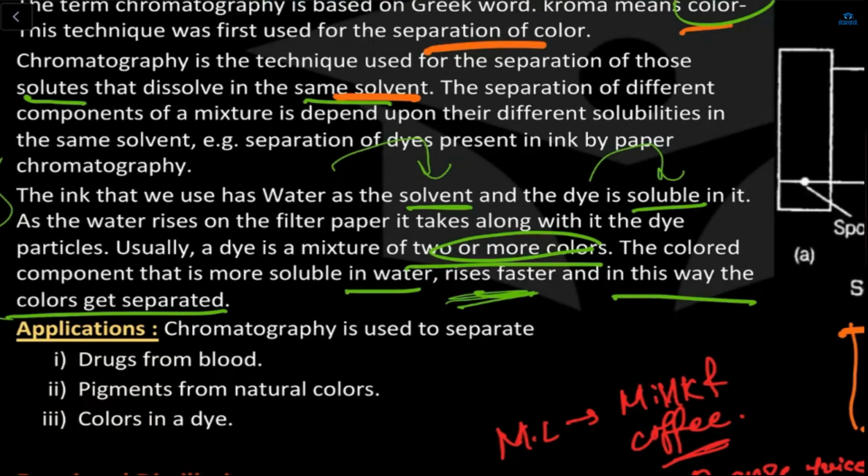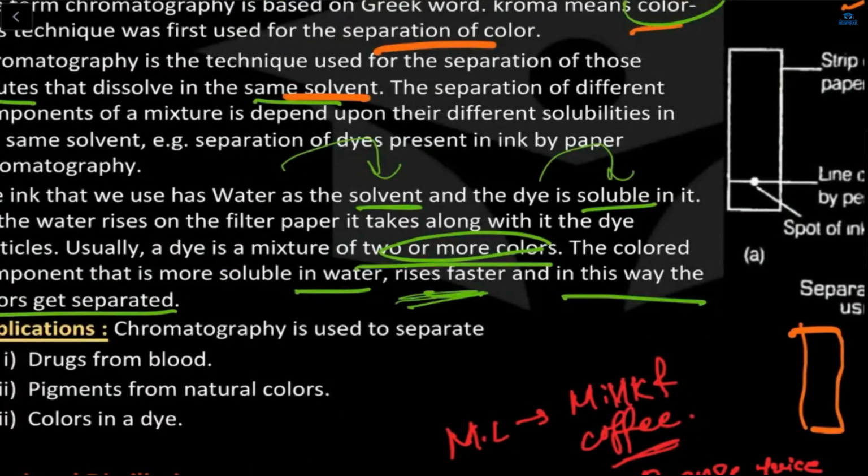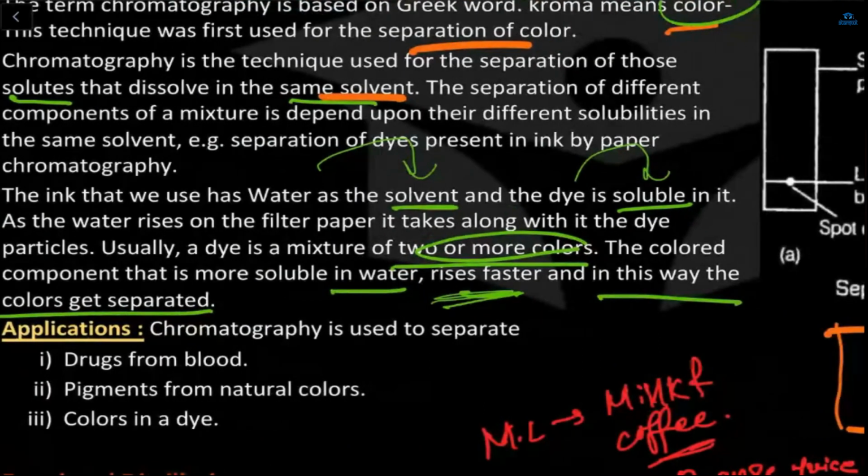As the solvent, and the dye which is there in this paper is soluble in it. So as the water rises on the filter paper, it takes along with it the dye particles. Usually a dye is a mixture of two or more colors. So if we put that paper in the water, the colored component that is more soluble in water will rise faster, and this is the way the colors get separated.